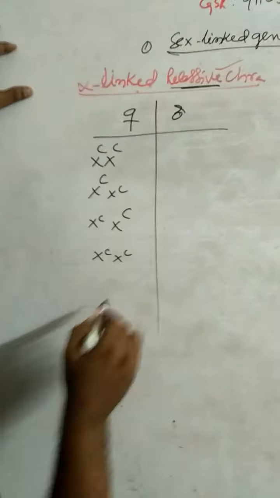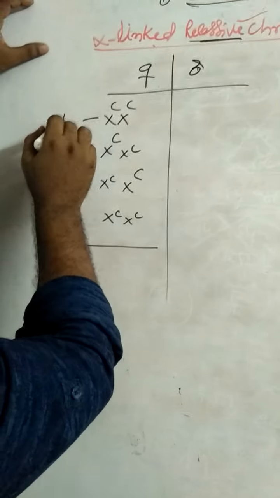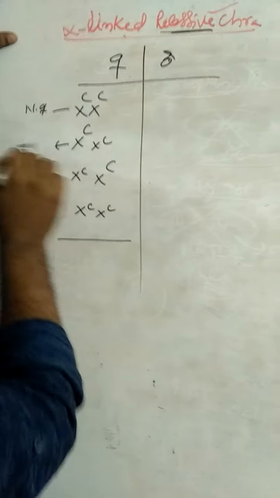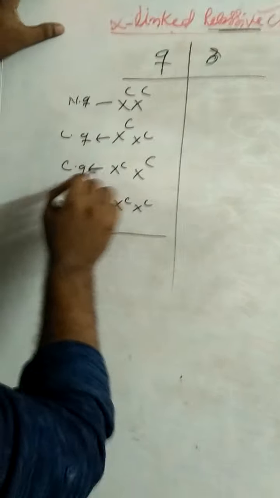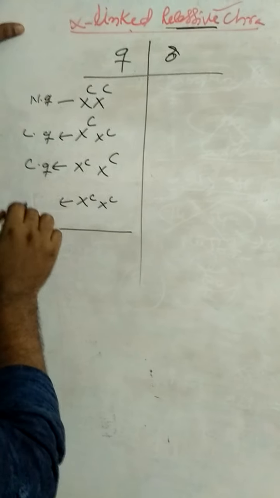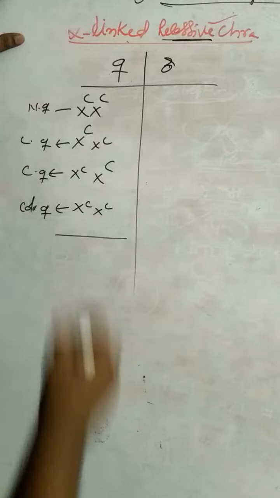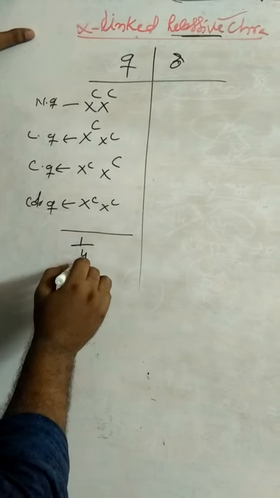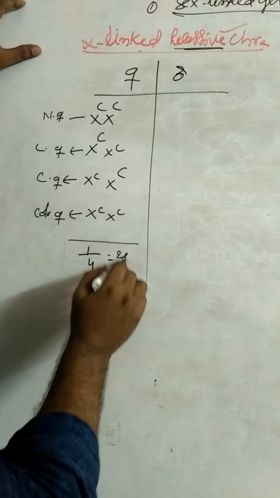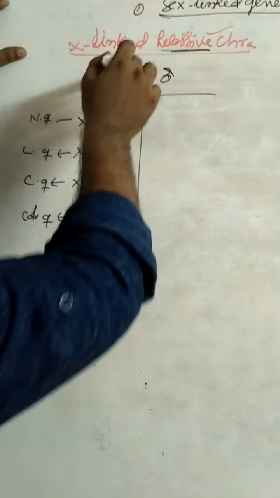These are 4 genotypes. First is normal female, second is carrier female, third also carrier female, and last is colorblind female. Out of 4 genotypes, color blindness in females is 1 by 4, that is equal to 25%.